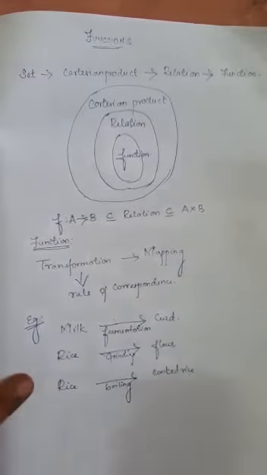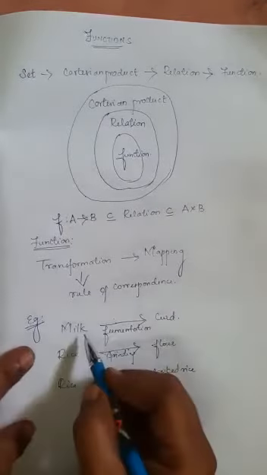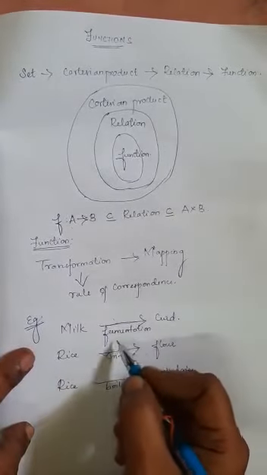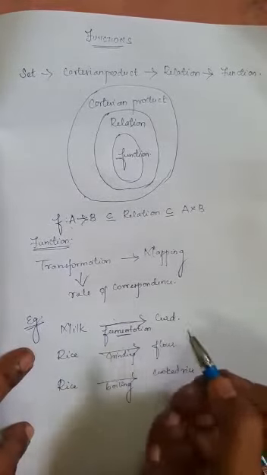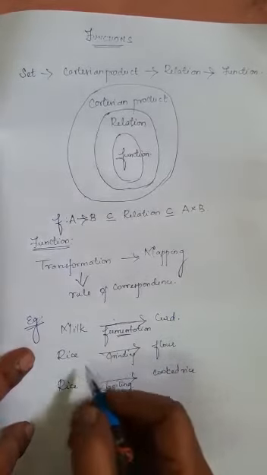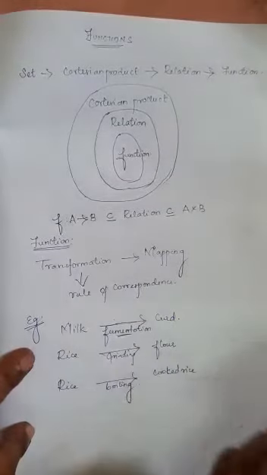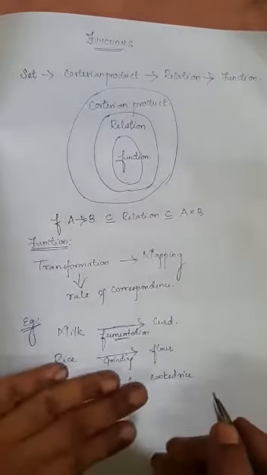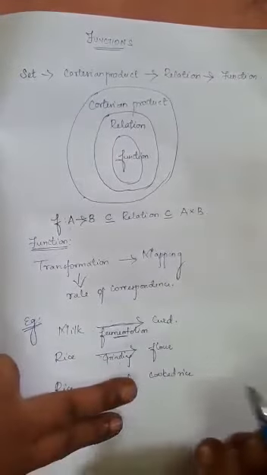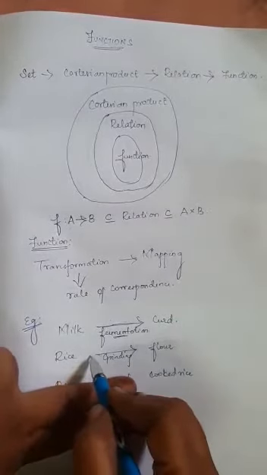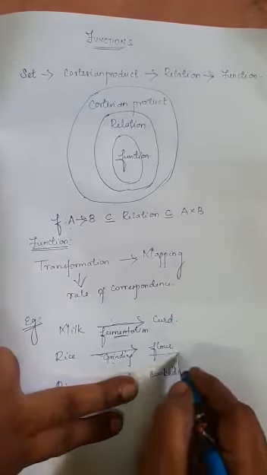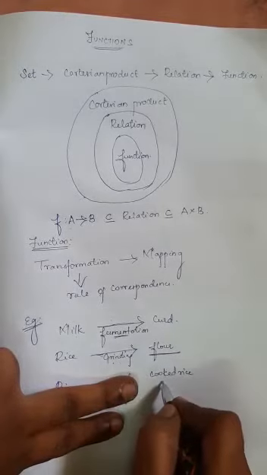So now listen here. Milk is transformed to curd under a certain rule. Under fermentation only can it change to curd. And here also, while grinding only you will get flour. While boiling only you will get cooked rice. See here, the rice under the same rule, grinding, I cannot get flour as well as cooked rice.